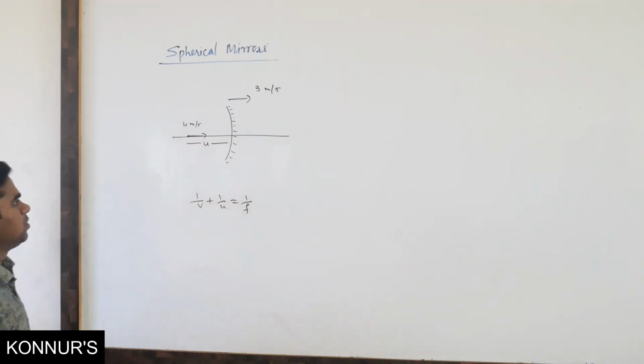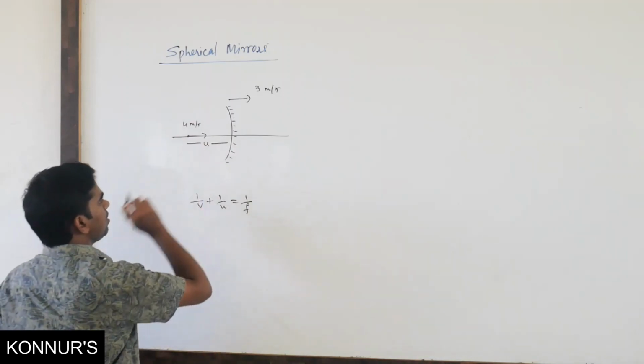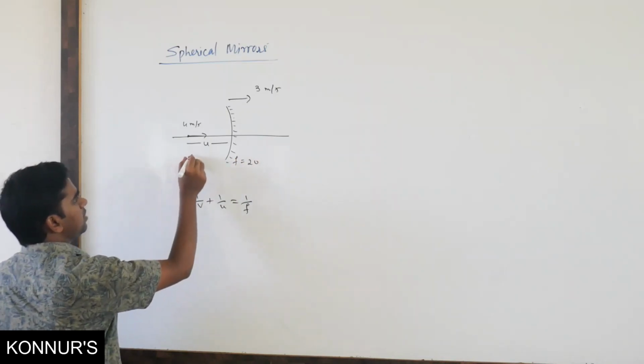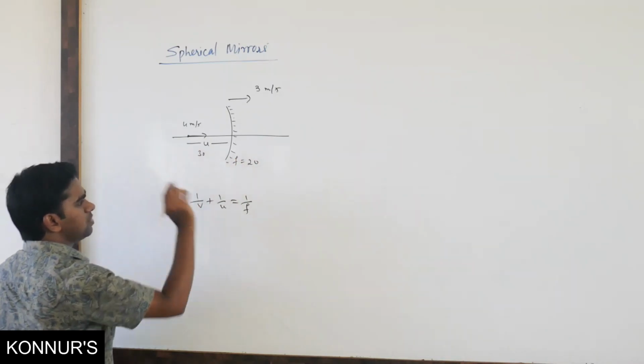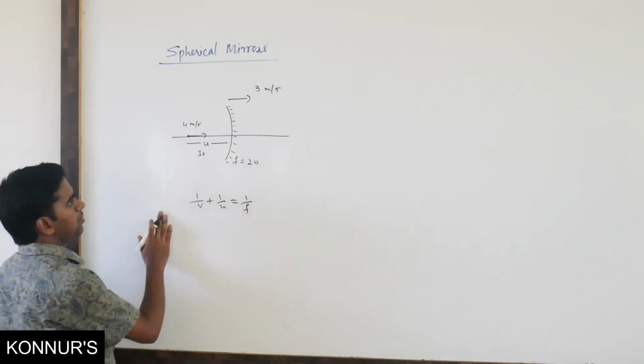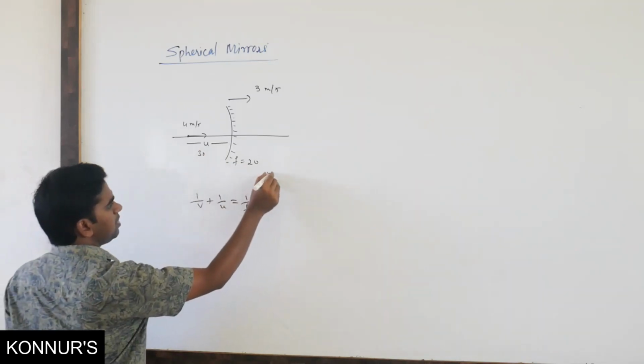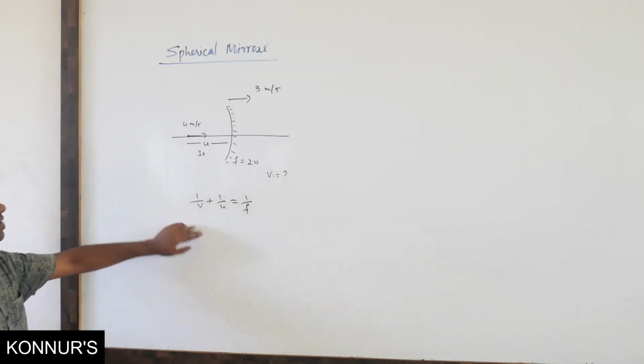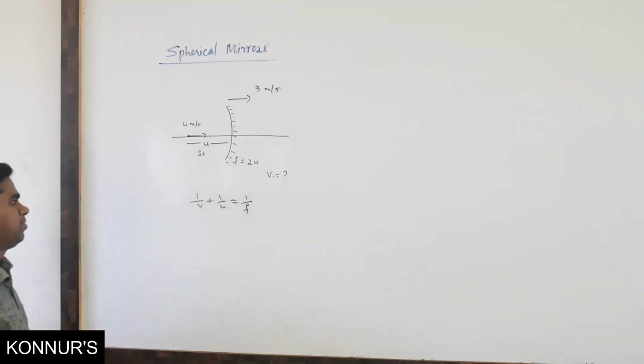Focal length f you can take 20 and object distance 30 centimeter. So how can we get the velocity of image? We want the velocity of image. The general formula we can derive, then we can go with this example.